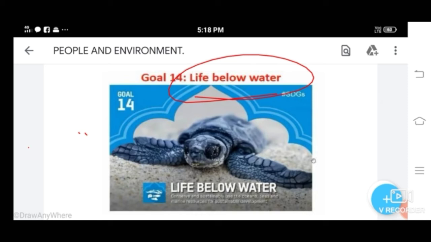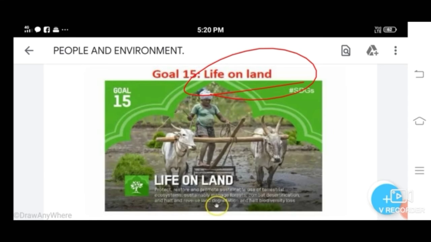Okay. Next one, life on land. Human life depends on earth. Plant life provides 80% of the human diet and we rely on agriculture as an important economic resource. We depend on ecosystems and forests as an essential source of food, material, and product ingredients. So the Sustainable Development Goal on life on land is all about protecting and promoting the sustainable use of ecosystems so that we can have a better future. Okay, that is life on land.